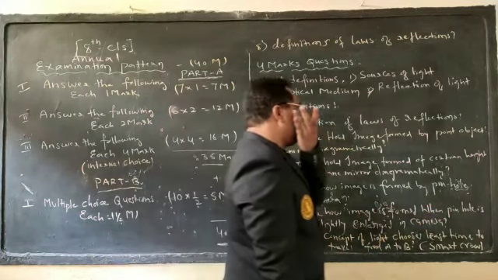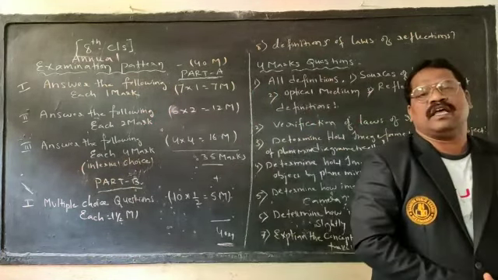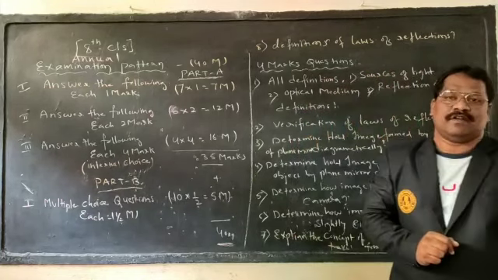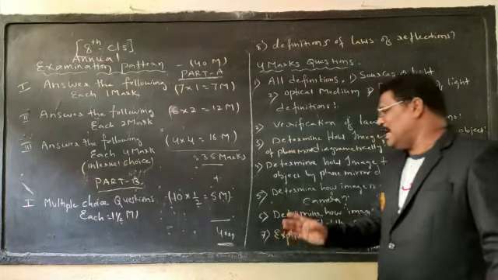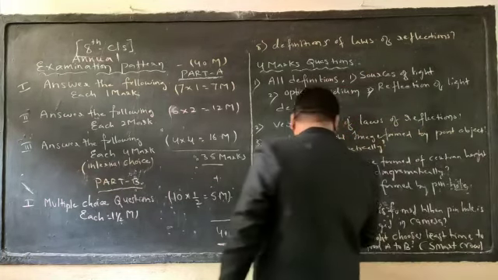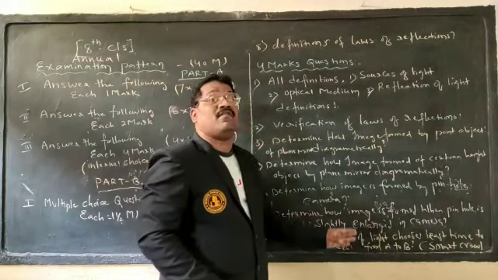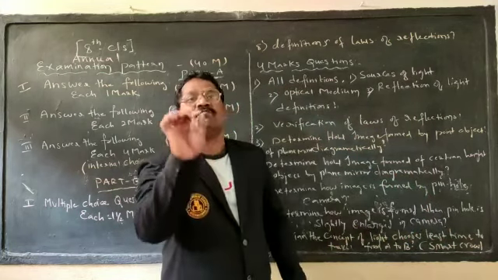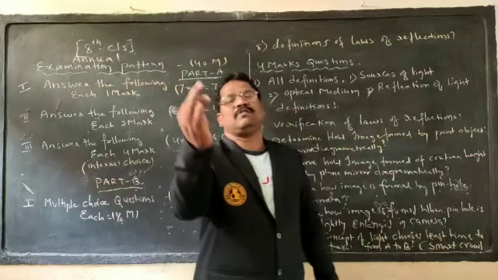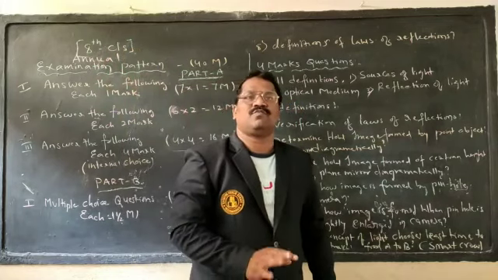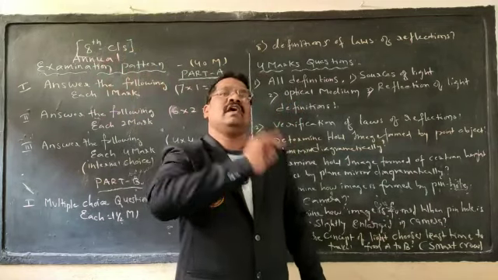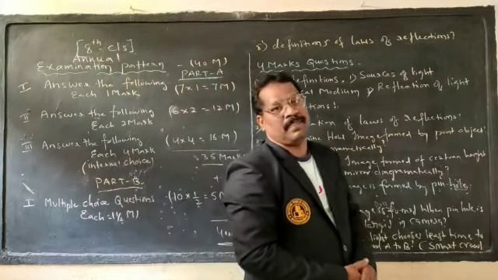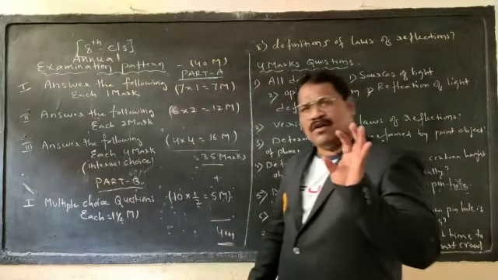The next question is: light chooses the shortest path. A smart probe, as it is picking up grains, we had an activity on that. Based upon that activity, they may ask to determine the concept of light choosing the shortest path, within the least time from A to B. That is the smart probe activity. They may directly ask to explain the concept of the smart probe activity, how light chooses the shortest path based upon the concept. For 4 marks they will ask it. You have to concentrate a lot on that question also.